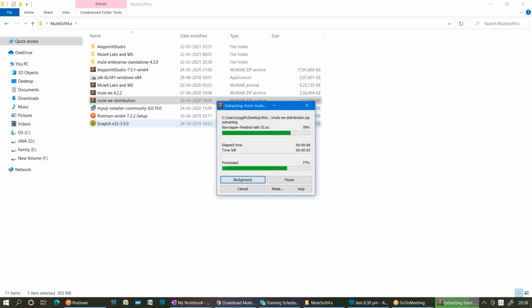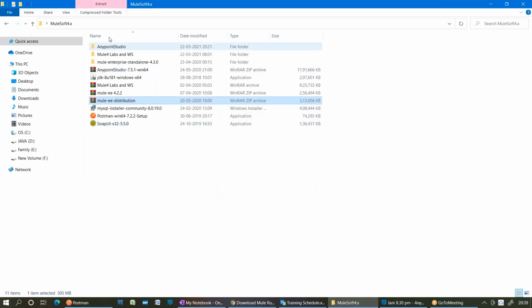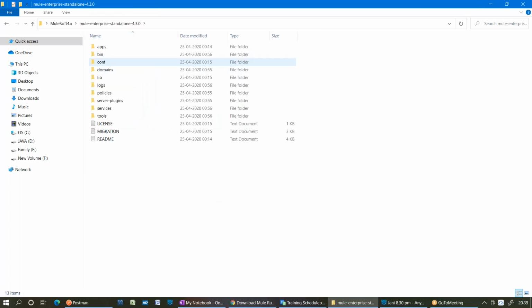It's getting extracted. You will see the runtime structure there. So Mule Enterprise Standalone 4.3. This is the runtime structure which contains the apps folder, bin folder, conf folder, domains folder, libraries, logs. What does the apps folder contain? In the apps folder, we need to place and deploy your applications. Where will it deploy? On a Mule runtime. This is the Mule runtime structure.